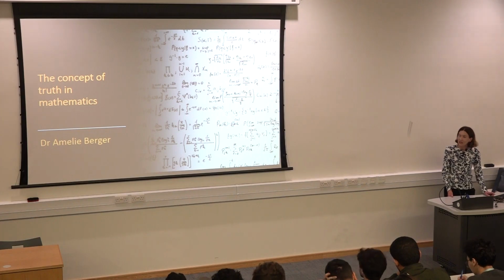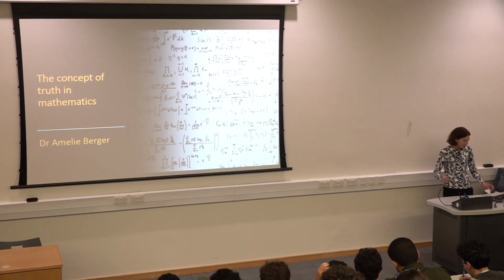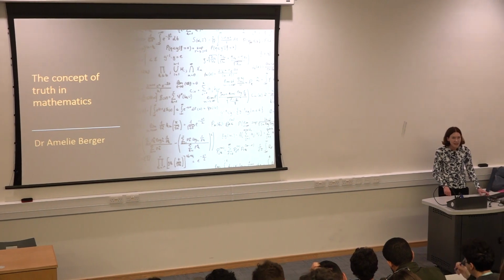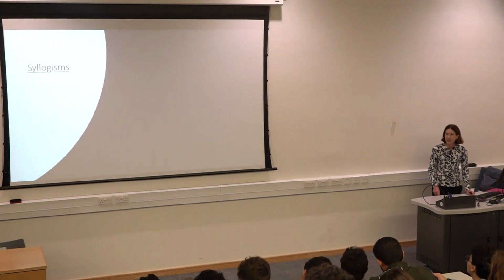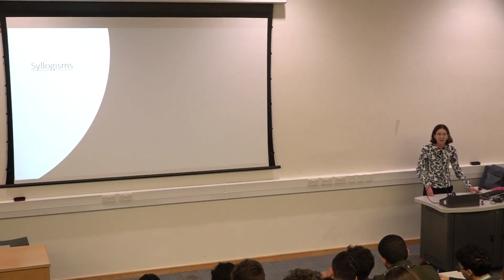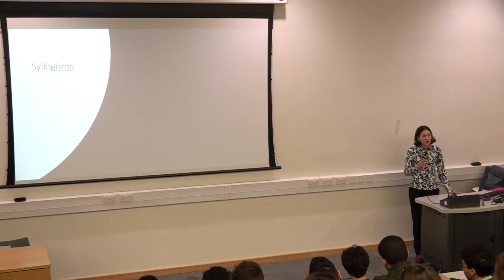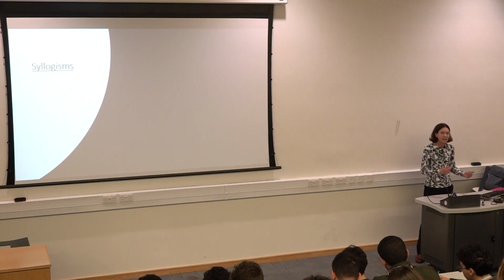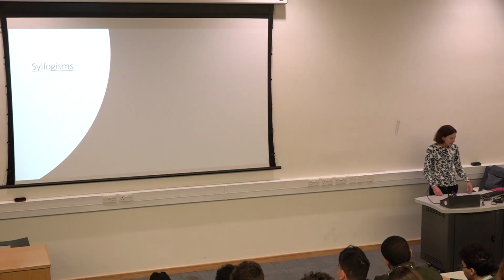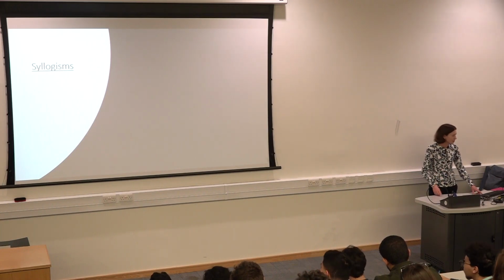So, first of all, the history of the subject of logic. Now, all societies across the world would have used logic forever, right? But logic was first studied formally in ancient Greece, where Aristotle studied the idea of syllogisms. What are syllogisms? Syllogisms are very short, basic examples of valid logical reasoning. Let's give an example of a syllogism. So any syllogism comes with some facts that you accept as being true, and then a conclusion you can draw from it.